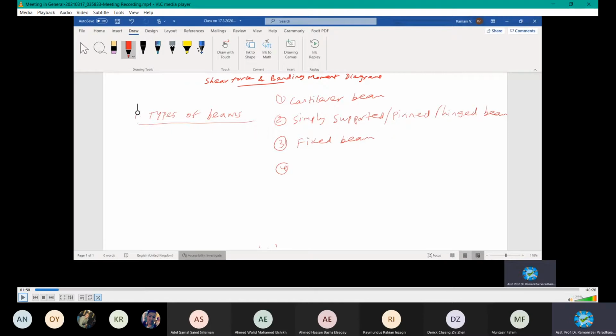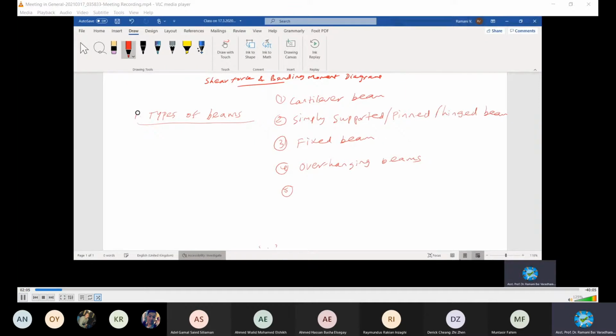Is it audible? Hi students, for today, is it audible? Yes. Overhanging beam, this one we did last time. Overhanging beam, you can put a dash in US English or just use it as a single word. Overhanging beams. Finally, there are so many, but let's understand this part only. Overhanging beams and continuous beams.